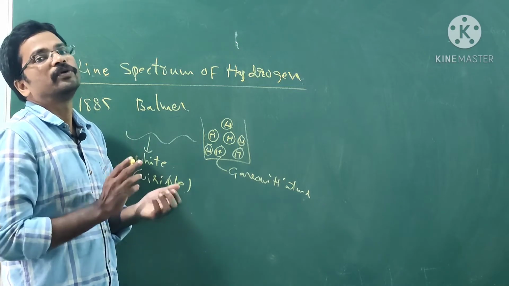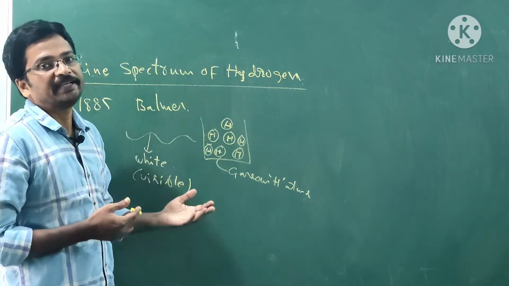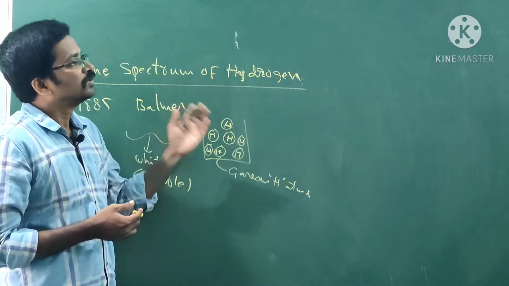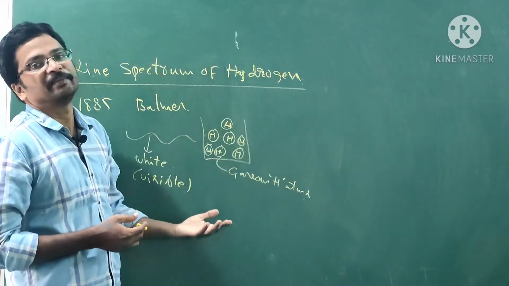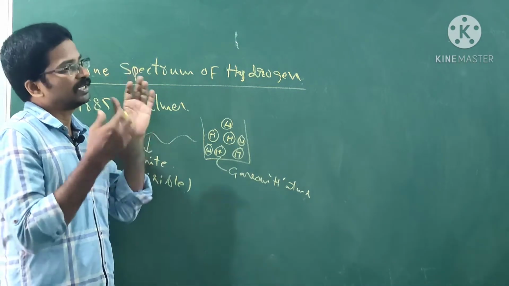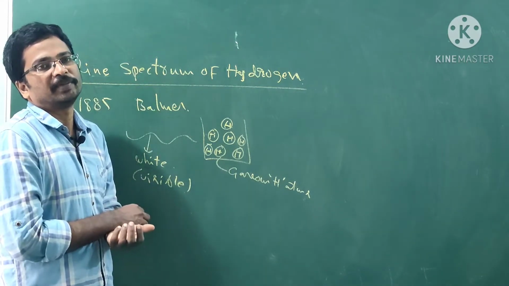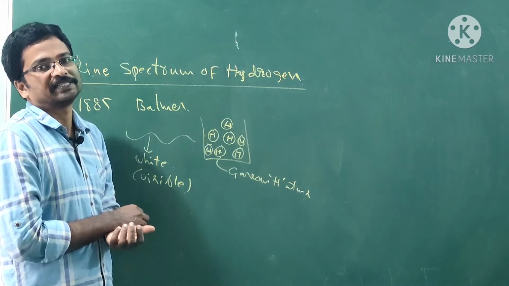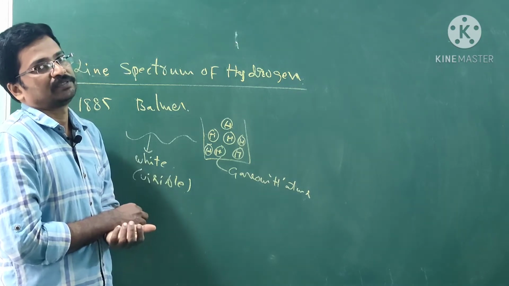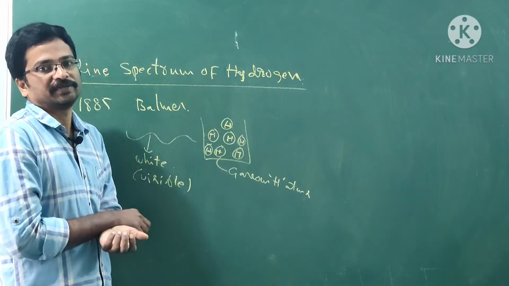How can he explain the absorption spectra and emission spectra? With respect to the equation given by Rydberg. Rydberg is the scientist who has given one equation: wave number is equal to 109,677 into [1 by n1 square minus 1 by n2 square] centimeter inverse.